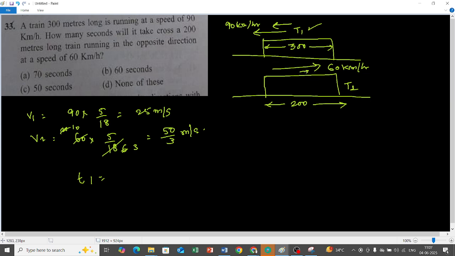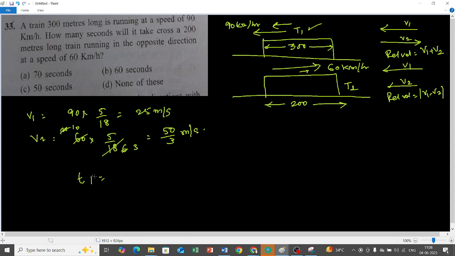When two objects are traveling opposite to each other, their relative speeds are added. Remember this: when two objects are traveling opposite to each other, their relative speed or relative velocity is V1 plus V2. And when two objects are traveling in the same direction, the relative velocity is V1 minus V2. This is how it is calculated.